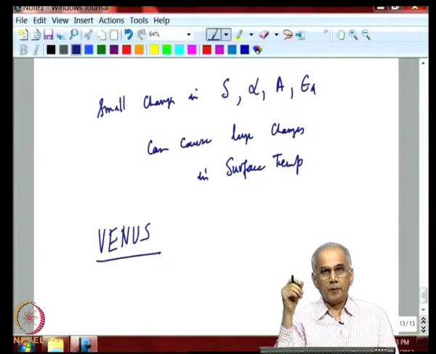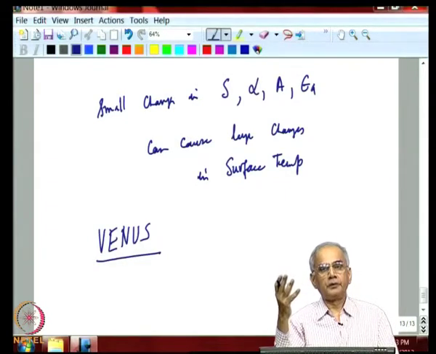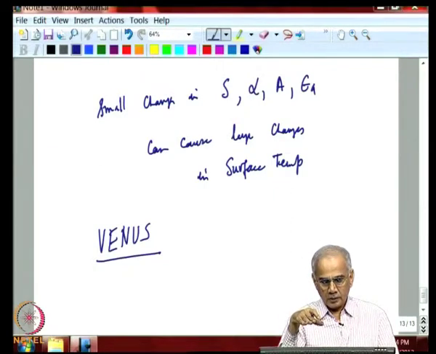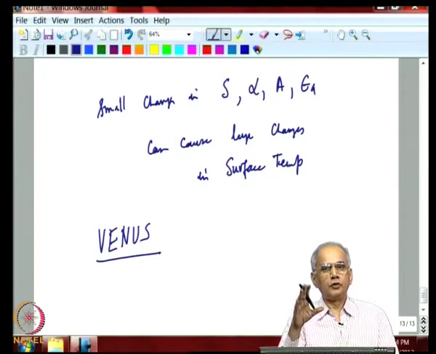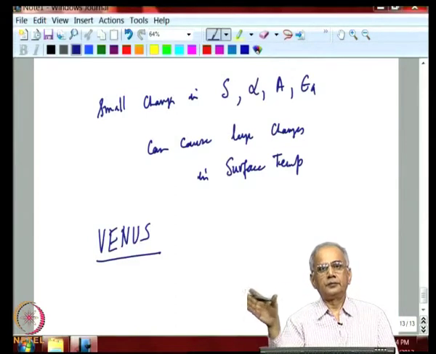The amount of carbon dioxide in Venus, for example, if you take all the carbon dioxide in the surface, in the rocks and in the atmosphere, the total amount of carbon dioxide Venus has is no different from that on Earth.